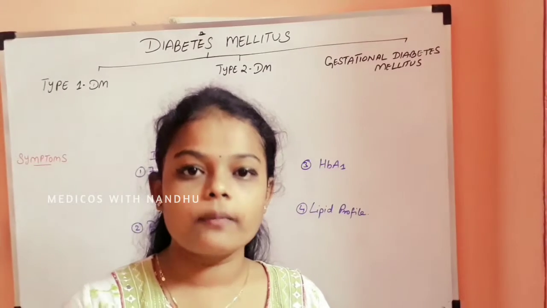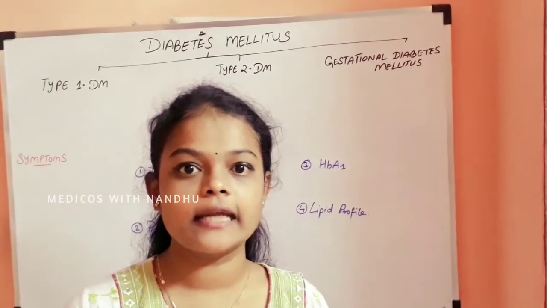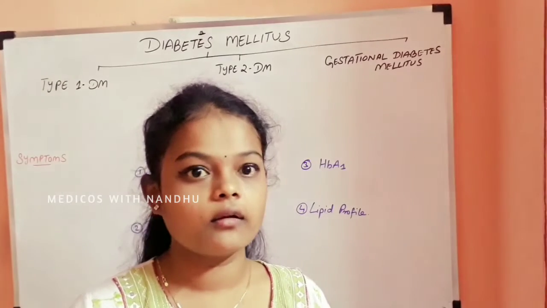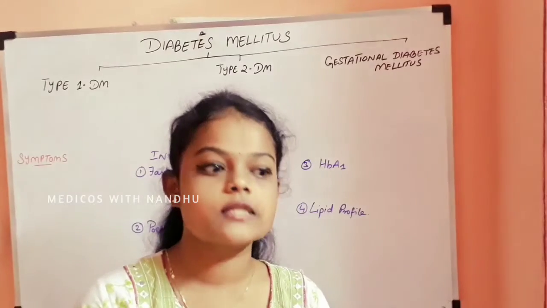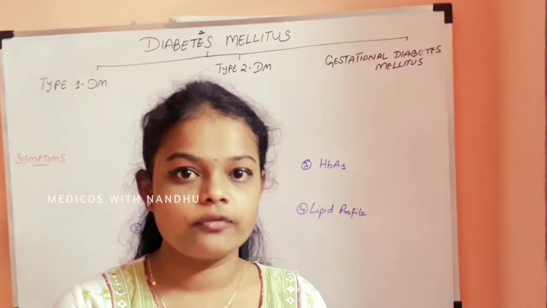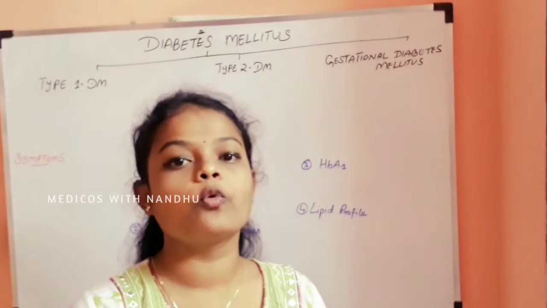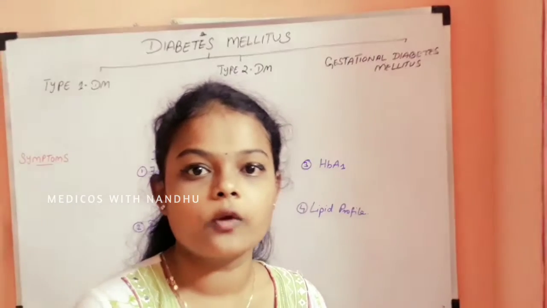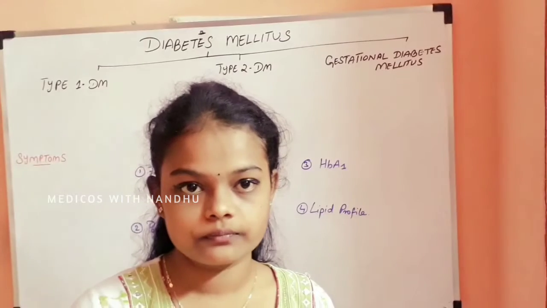There will be abnormal metabolism, so some organs get affected, mainly the pancreas. The pancreas produces alpha cells and beta cells from the islets of Langerhans. Alpha cells produce a hormone called glucagon and beta cells produce a hormone called insulin.